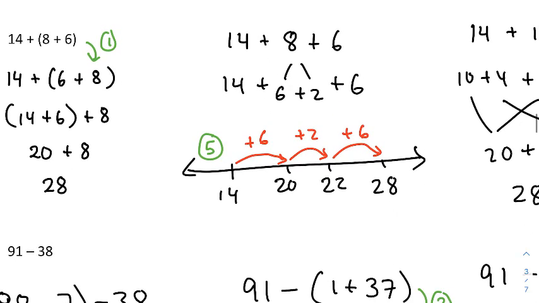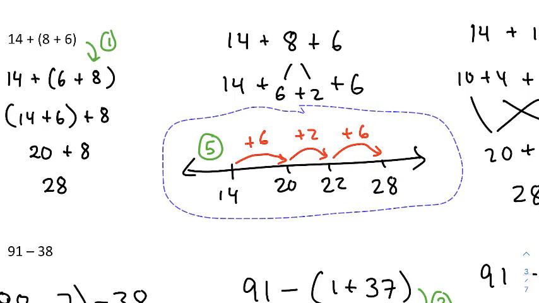And then I'm going to use a number line to illustrate this advancement, or this change of 14 into a new numeral. I started with 14. I added 6, that took me to 20, and then I added 2 to that, took me to 22, and then added 6 more to that, took me to 28. And so here's a demonstration of using a number line as a way to help organize your addition. So I pointed that out as item 5.